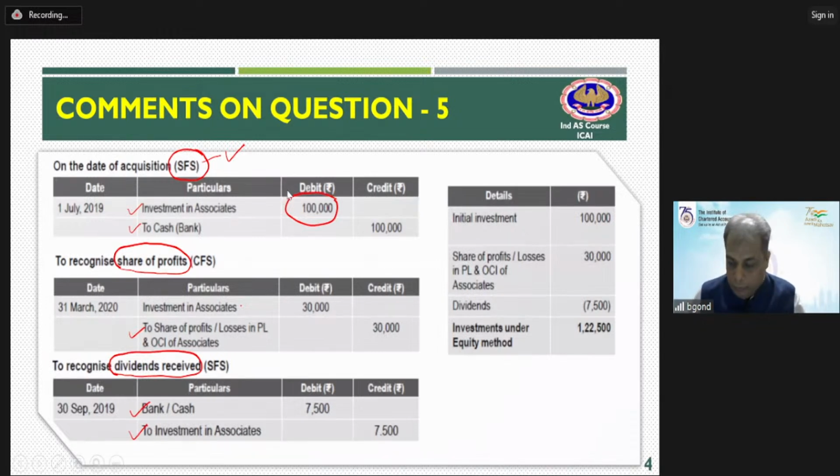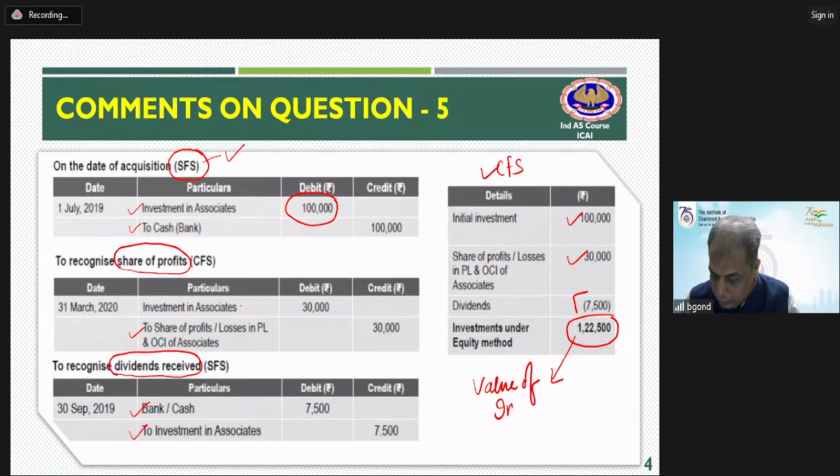But now, what will be the value of investment in my CFS? The summary is: 1 lakh rupees, the original value of the investment at its cost. Then I have to account the share of profit or loss, 30,000, and the dividend I have deducted. And this 1,22,500 will be the value of investment in CFS as per Ind AS 28. This is the way Ind AS 28 addresses recording the value of investment in an associate in CFS.